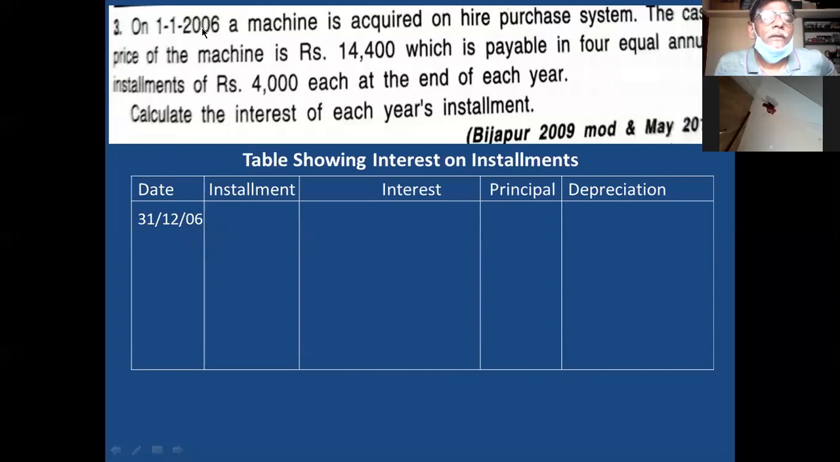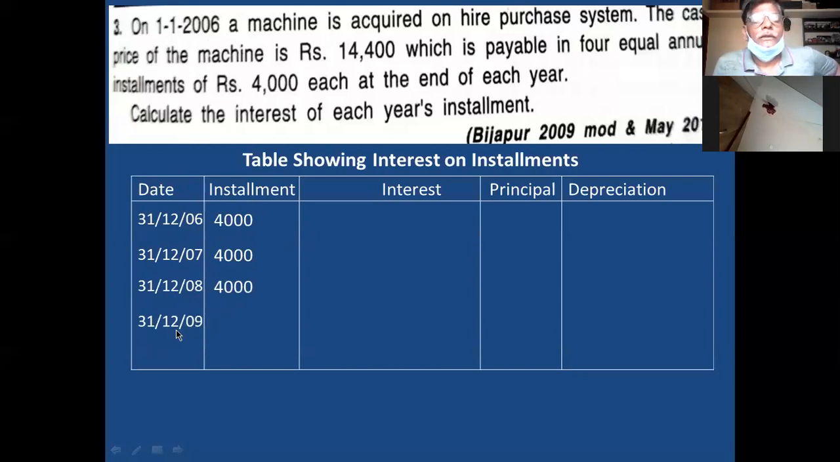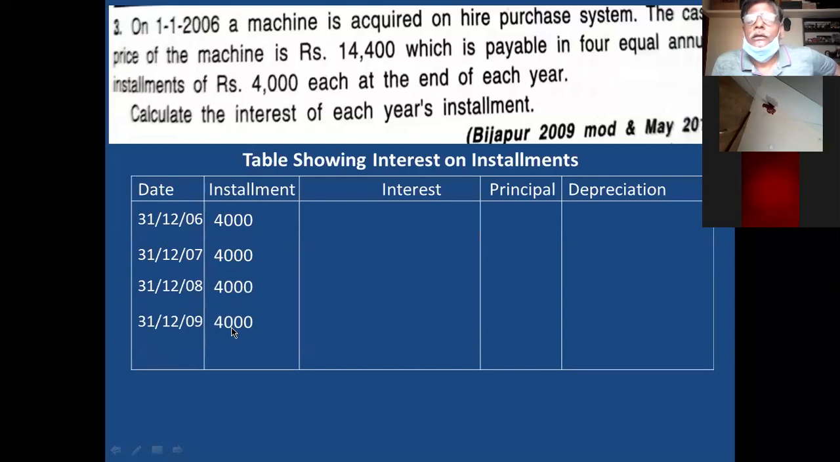First year ends on 31st/12/2006. On that day, you have to pay 4,000. Okay. And second year end 31st/12/2007. You pay 4,000. Third year end 31st/12/2008. You pay 4,000. And fourth year end 31st/12/2009. You pay 4,000.